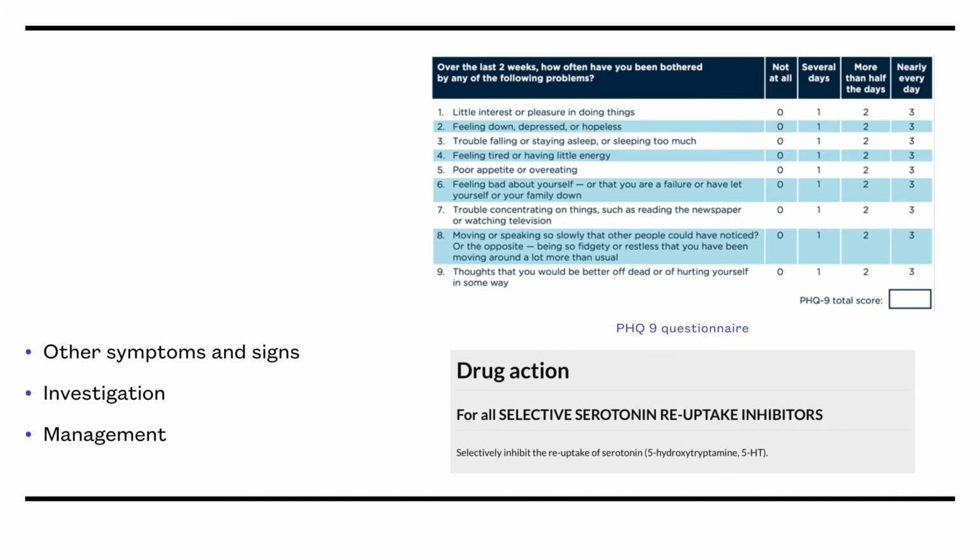If you are suspicious of depression, then you must do a risk assessment. You need to assess the risk of suicide and also consider safeguarding for the patient and those in the patient's care. The key investigation used in the diagnosis of depression is the PHQ-9 questionnaire.